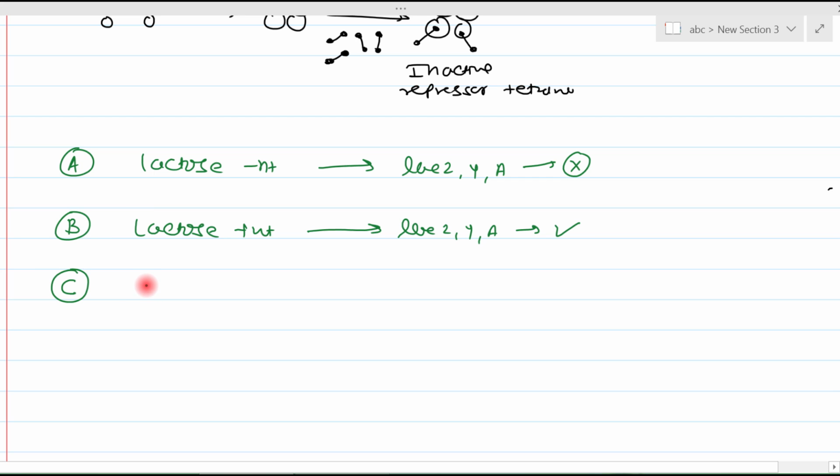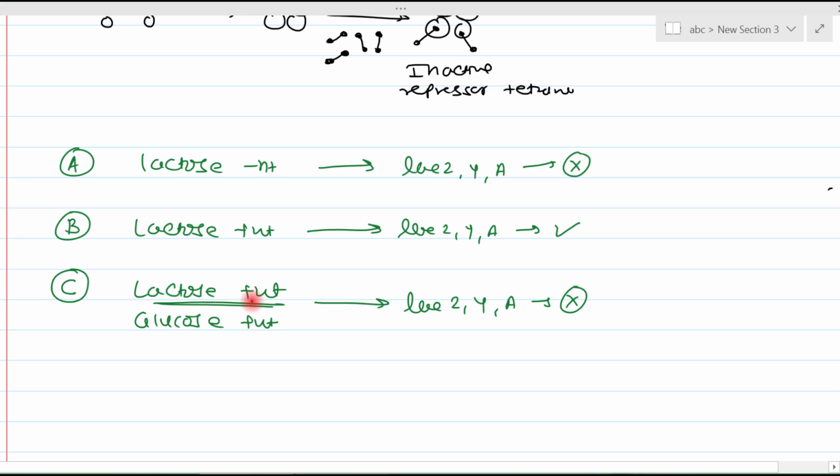In condition C, we had seen lactose is present and glucose is also present. At that time, what will happen? Initially, lac Z, Y and A are not transcribed. So lactose will not be able to get utilized, but glucose will be utilized as a carbon source. Once glucose is utilized, then what will happen? Only lactose is present. So this condition C is converted to condition B, right? So only lactose is present. So after that, lac Z, Y and A will start expression.